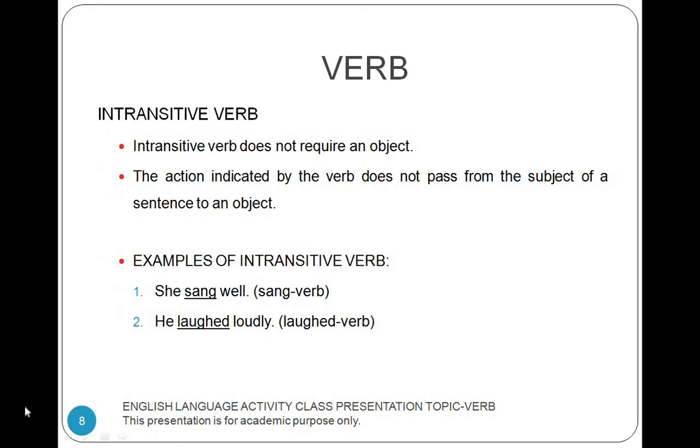Intransitive verb. An intransitive verb does not require an object. The action indicated by the verb does not pass from the subject of a sentence to an object. Examples of intransitive verb: She sang well. The word sang is a verb. He laughed loudly. The word laughed is a verb.